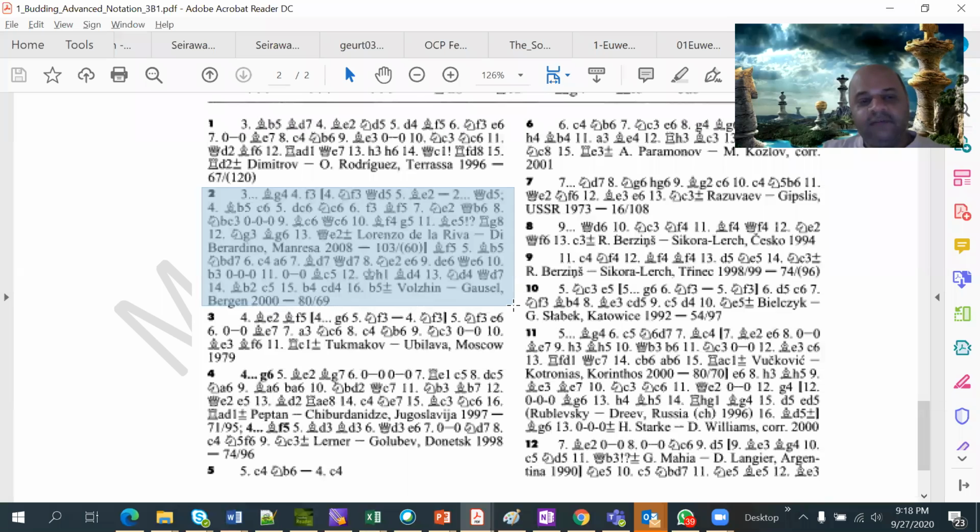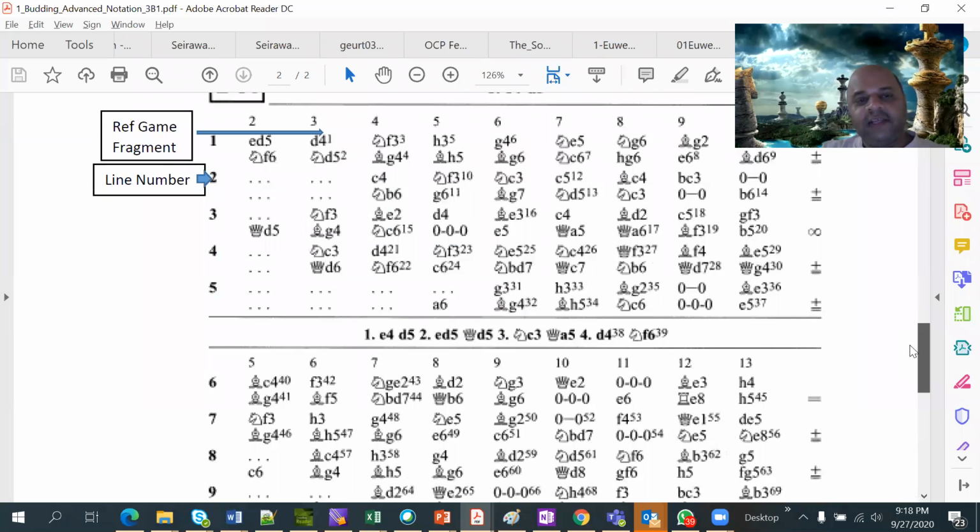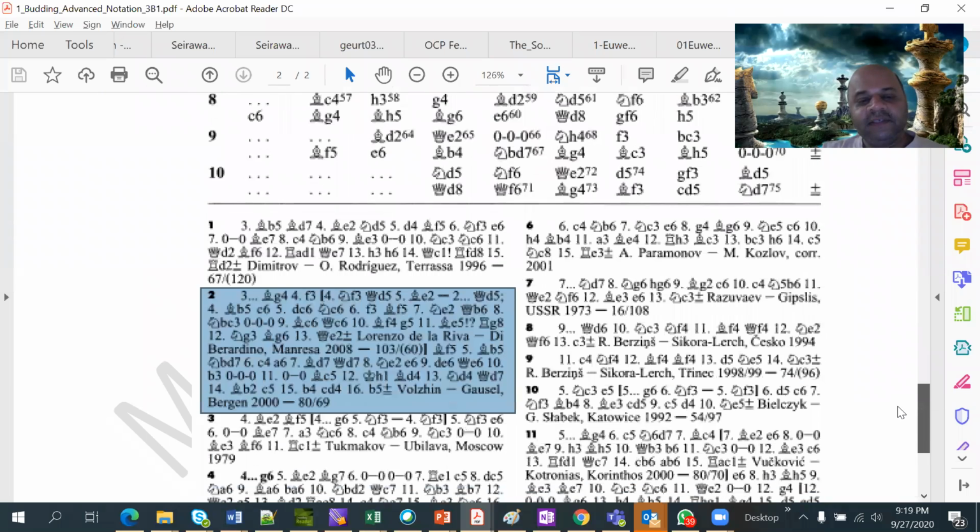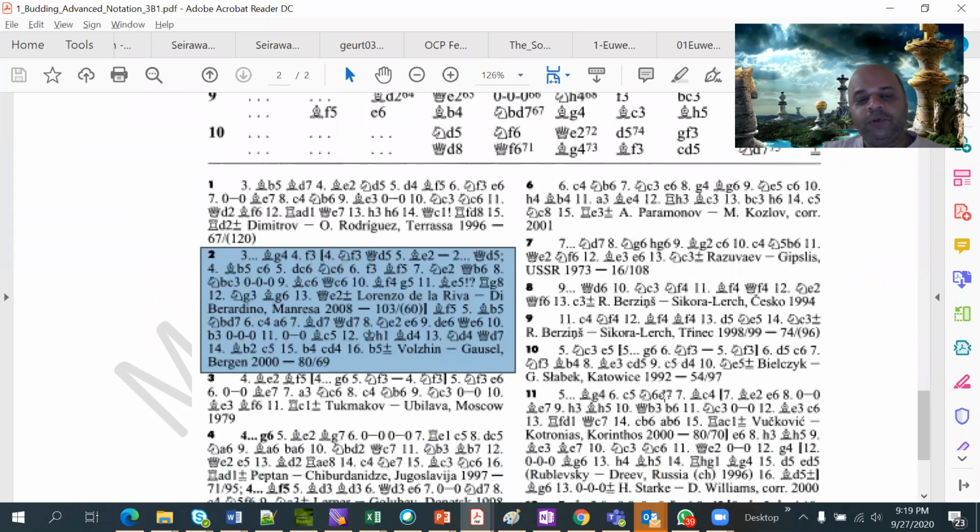Instead of d4, and what was that? Instead of knight to d5, black plays bishop to g4 on the third move here. Then what happens is what is shown here.